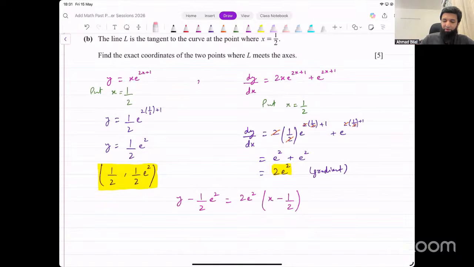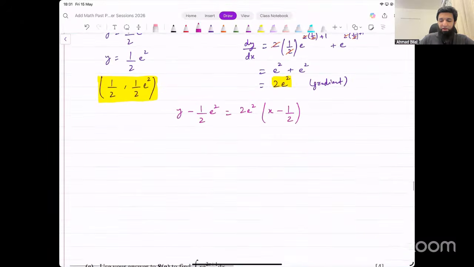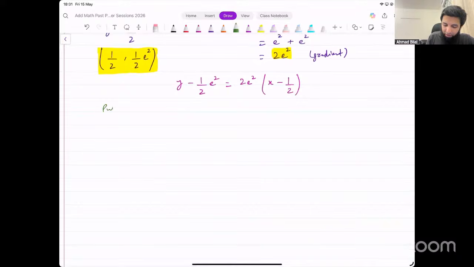We've got the equation of the tangent. Now, there's no need to convert it to another form. Just find the intercepts directly now. X-intercept and y-intercept. How do you find them? Put x equal to 0 for the y-intercept and put y equal to 0 for the x-intercept. Just put them directly here in this form.